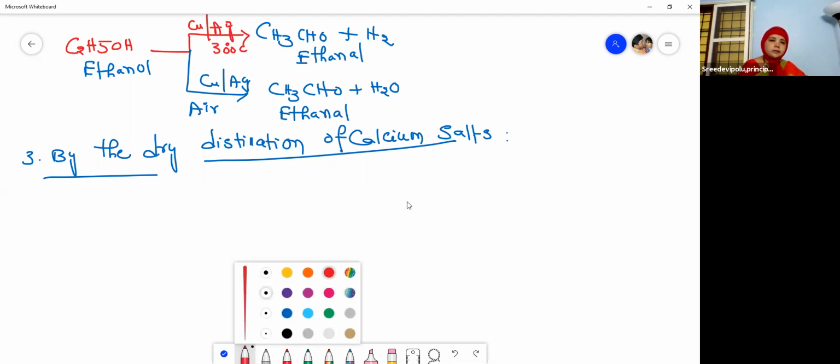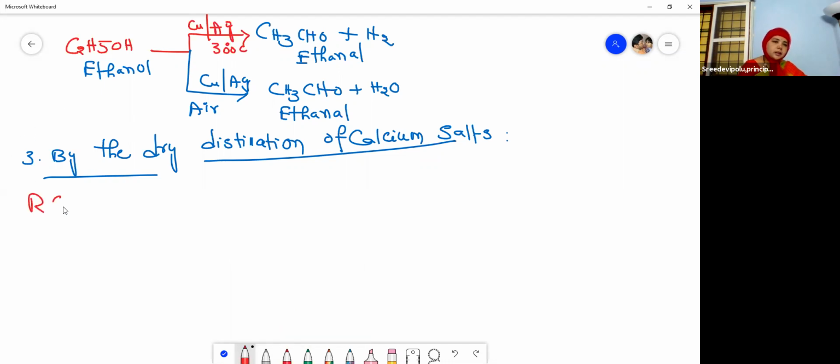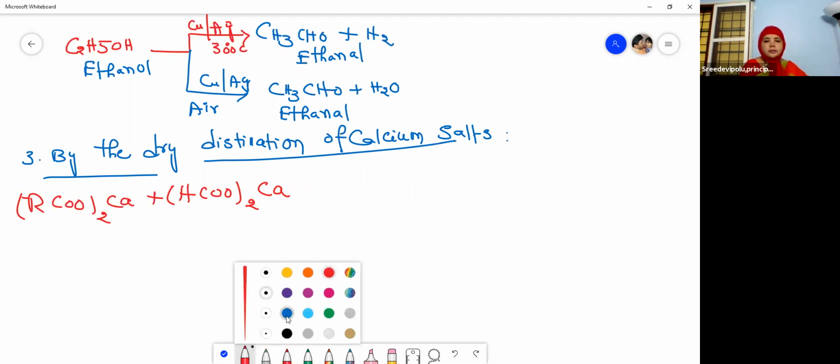Okay, so then (RCOO)2Ca. So calcium salt of a carboxylic acid. Then plus (HCOO)2Ca, right? This is calcium formate and this is calcium alkanoate.